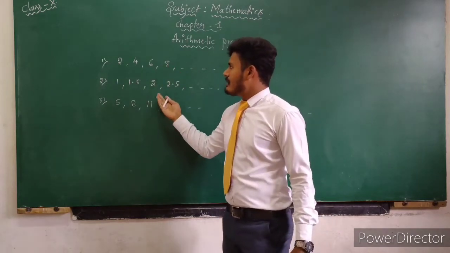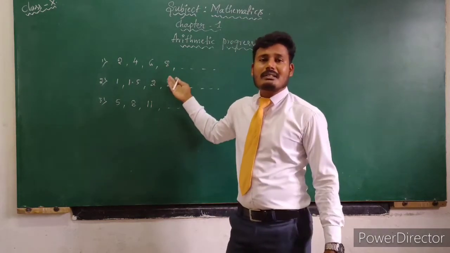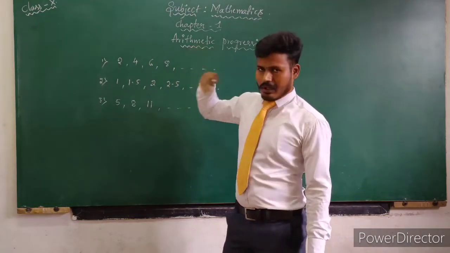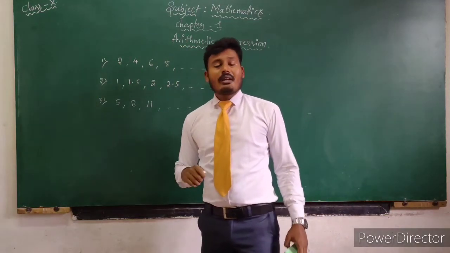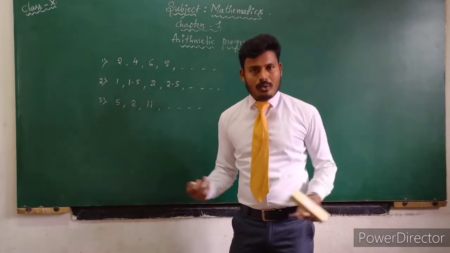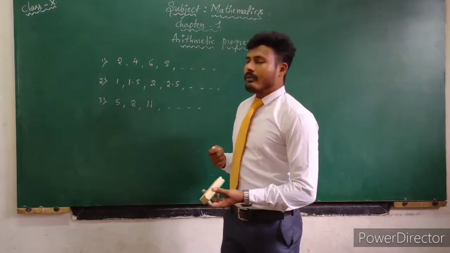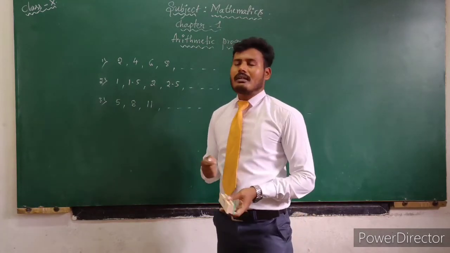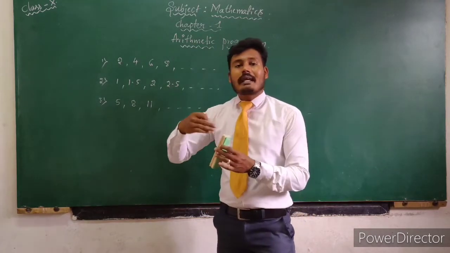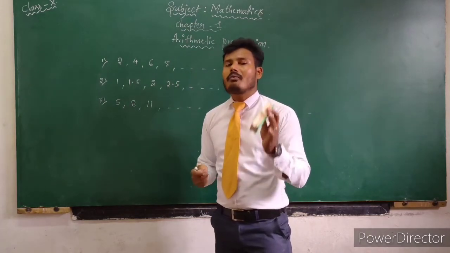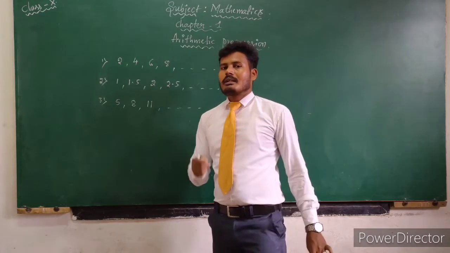Observe these examples. These examples are also examples for sequence, because arithmetic progression also belongs to sequence. Sequence has infinitely many rules when compared to progression. So arithmetic progression is a type of progression, and it has only one particular rule.